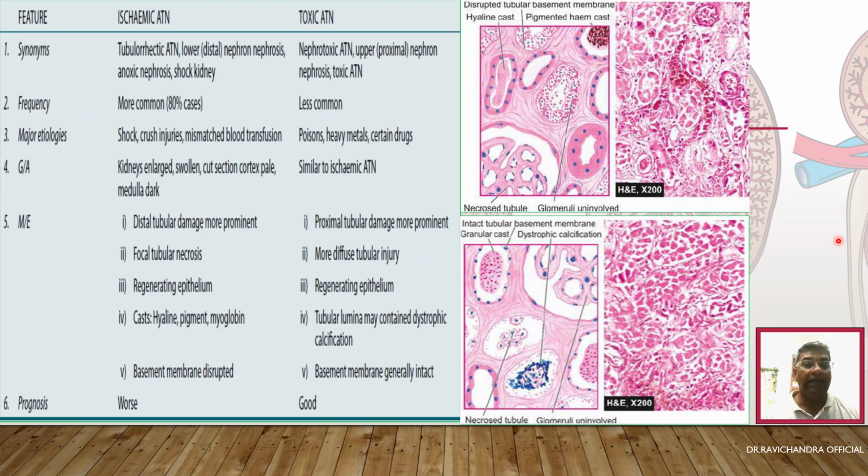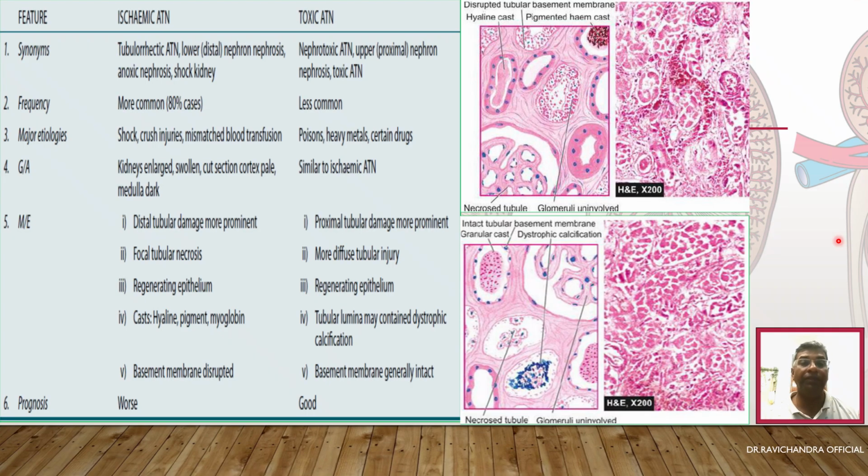Coming to the casts, hyaline casts or pigment casts or myoglobin casts are seen in ischemic acute tubular necrosis, whereas the tubular lamina will show dystrophic calcification because of the toxins in toxic acute tubular necrosis. The basement membrane will be disrupted in ischemic acute tubular necrosis, whereas it is intact in toxic acute tubular necrosis. The prognosis will be worse for ischemic acute tubular necrosis, whereas it is good for toxic acute tubular necrosis.